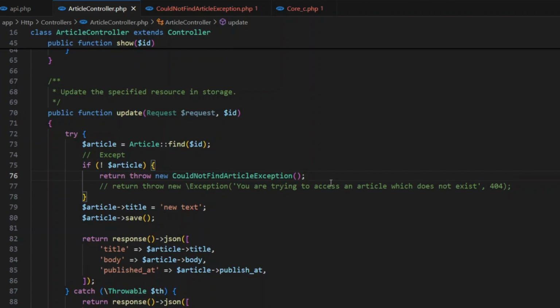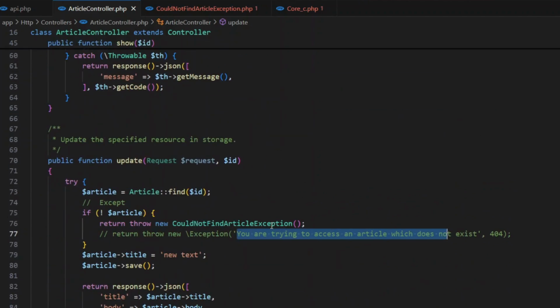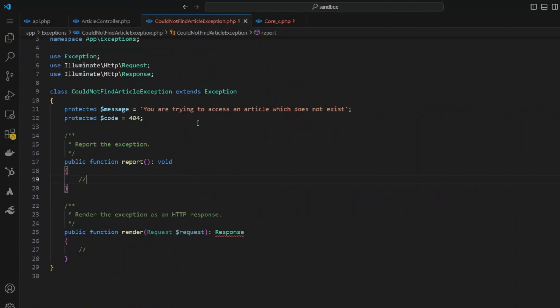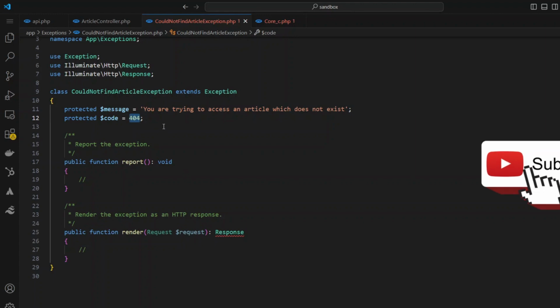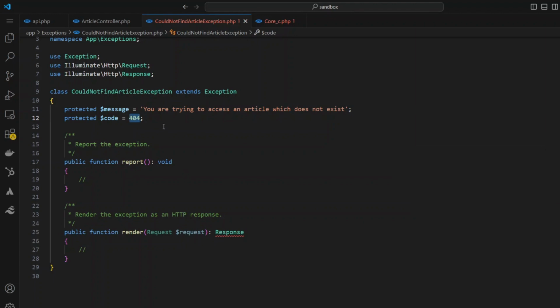Now the benefit of this approach is if tomorrow I need to change the message, I don't need to hunt down every method that is using this. I could just go to this class, control click into it, and change it in one place. And any place that's using this exception is going to be updated. If I need to change the status code, I only need to change it in one place. That's the benefit of custom exceptions.